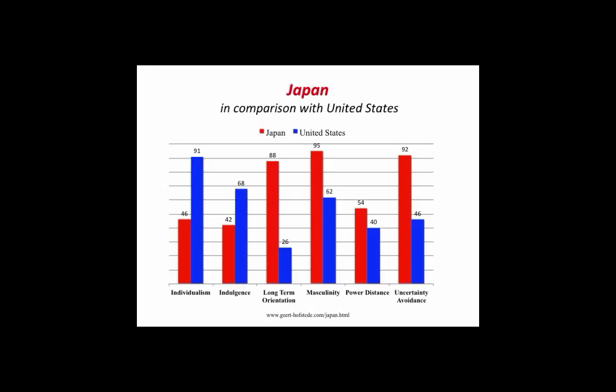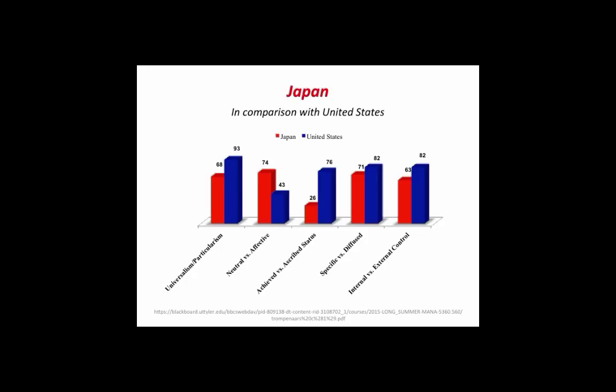Japan scores a 54 in power distance, which indicates that Japan is a borderline hierarchical society. Japan is known for a slow decision-making process due to this, and Japan's high score in uncertainty avoidance is due to Japan's uncertainty in the face of environmental threats. The high need for uncertainty avoidance is one of the reasons why change is so difficult for the Japanese.